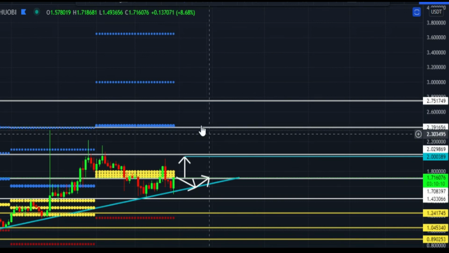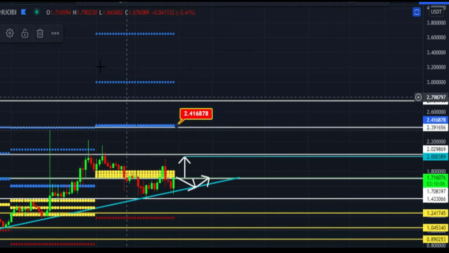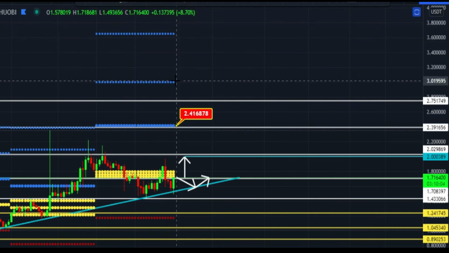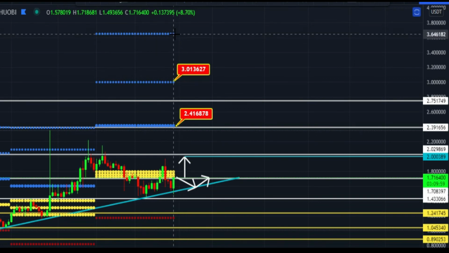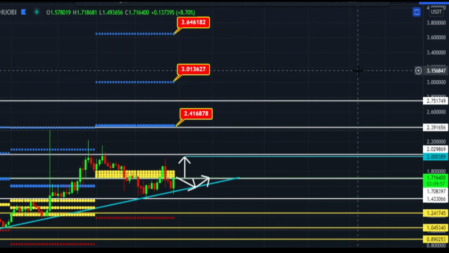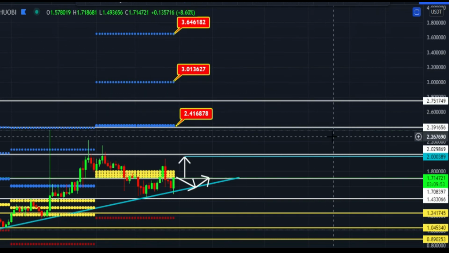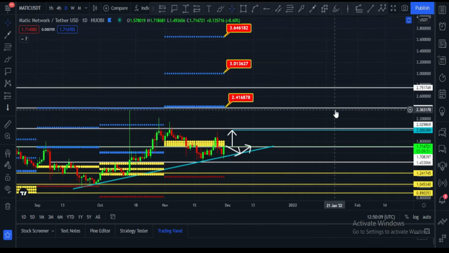These blue lines are monthly CPR targets. The first bullish target is this area, $2.41. The second bullish target is this area, $3.01. And the third bullish target will be this area, the $3.64 price area. These are the targets. Note down these targets.